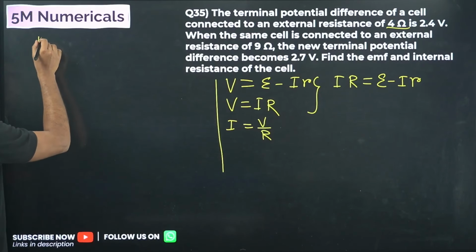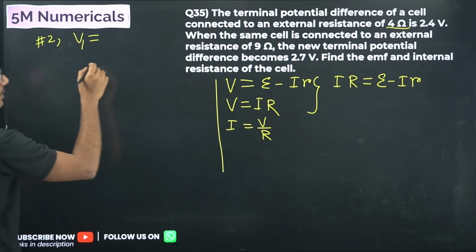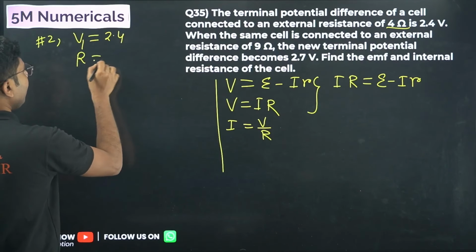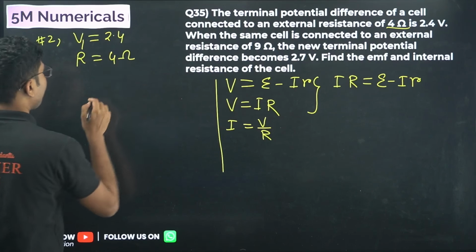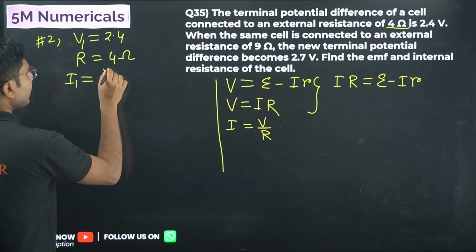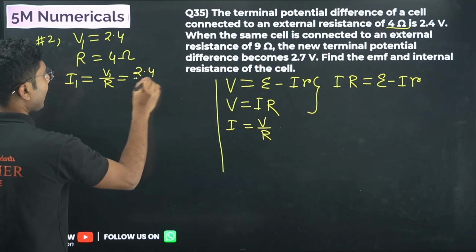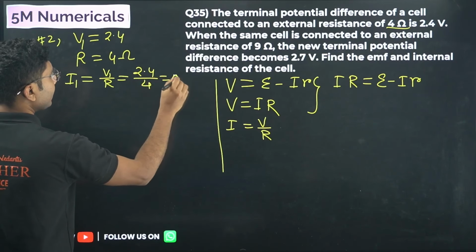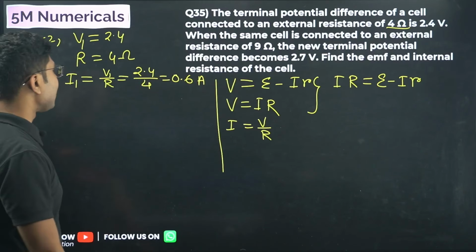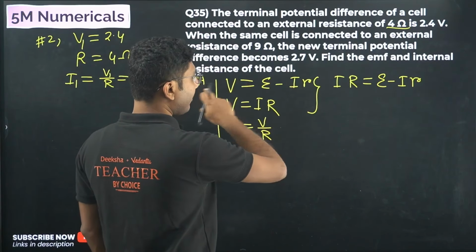First case, voltage V1 is given by 2.4, resistance is given by 4 ohm. So what is the current in the circuit? Current in the circuit is given by voltage by resistance, which is 2.4 by 4, which is 0.6 ampere. So 0.6 ampere is the first stage current. Now we will come back to our common equation.